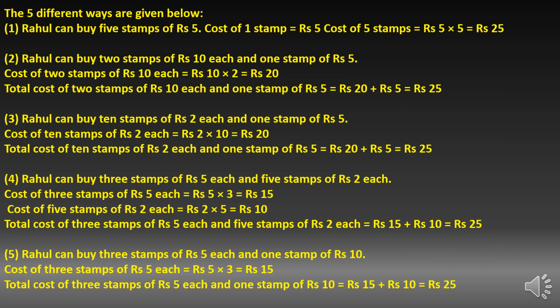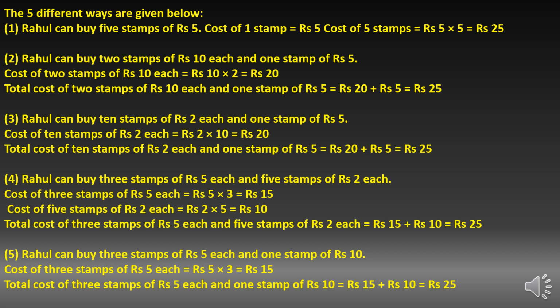So the 5 different ways are given below. Rahul can buy 5 stamps of rupees 5, that is, the cost of 1 stamp equals rupees 5. So the cost of 5 stamps equals rupees 5 into 5, rupees 25. Rahul can buy 2 stamps of rupees 10 each and 1 stamp of rupees 5. So the cost of 2 stamps of rupees 10 each is rupees 10 into 2, that is rupees 20, and the cost of 2 stamps of rupees 10 each and 1 stamp of rupees 5 equals 20 rupees plus rupees 5 equals rupees 25.